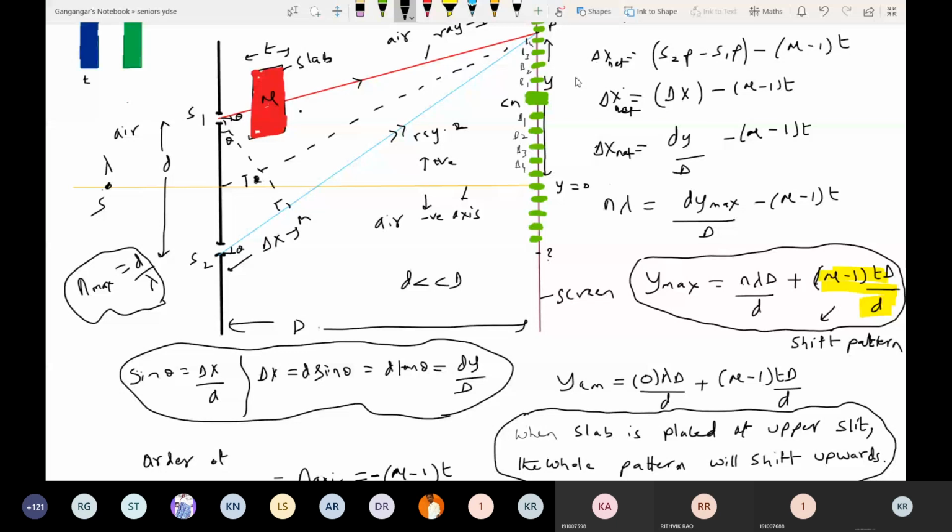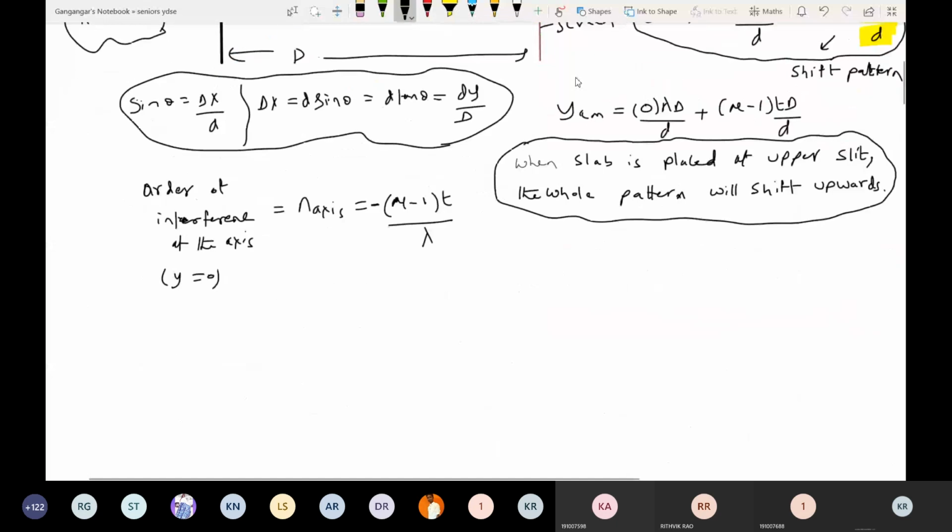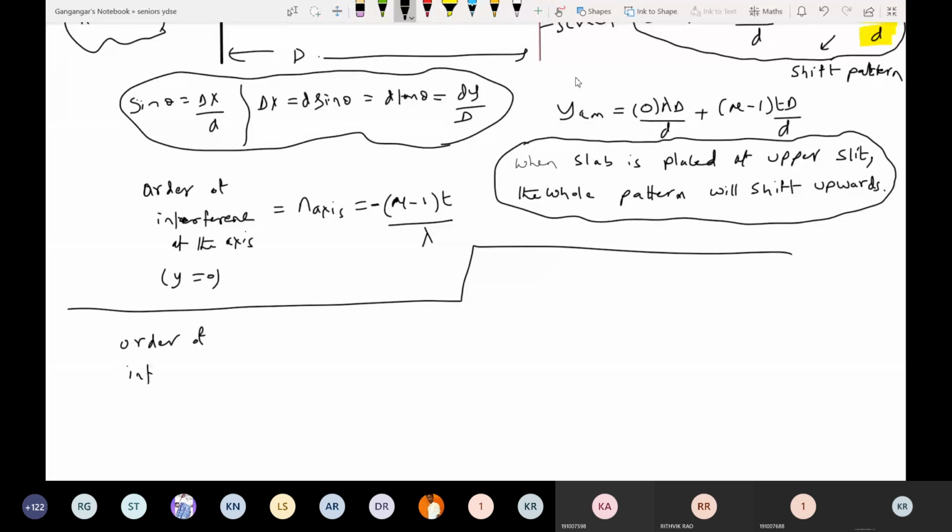So the next part will be order of interference at a point on a screen opposite to slit S1.